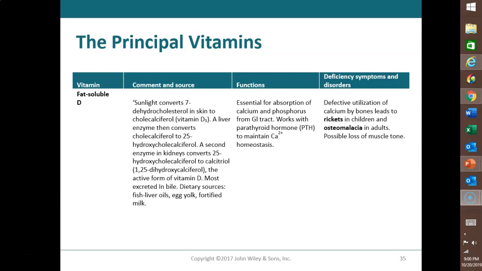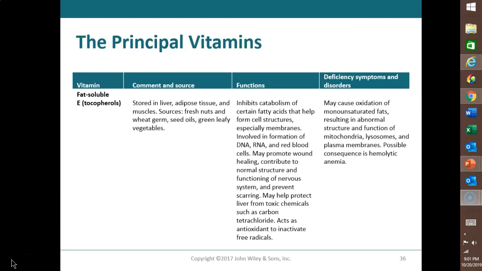You must have sufficient levels of vitamin D in order to be able to absorb calcium and phosphorus from the foods that you eat as it passes through the gastrointestinal tract. If you don't have sufficient vitamin D, then you can't absorb enough calcium, and it can lead to a condition in children called rickets or osteomalacia in adults.